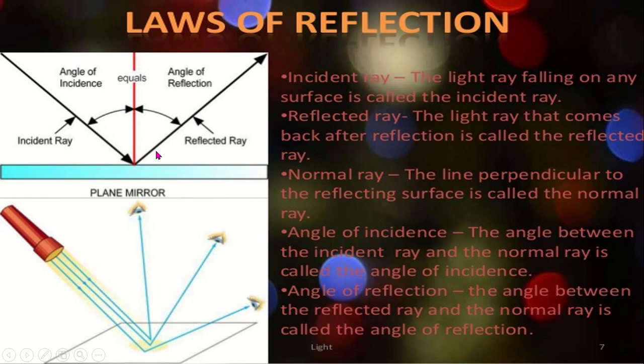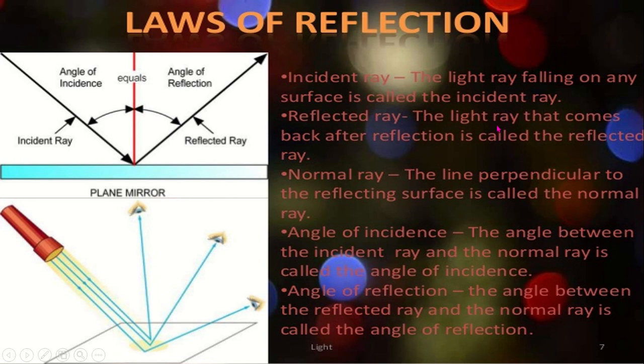Laws of reflection. So here, look, the incident ray, the reflected ray, and this angle is known as the angle of incidence, this angle is known as the angle of reflection, and these two angles are equal. The light ray falling on any surface is called the incident ray.